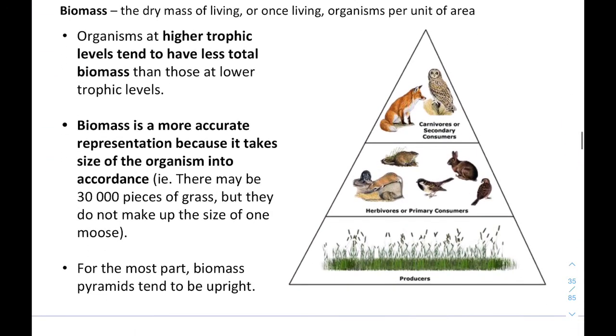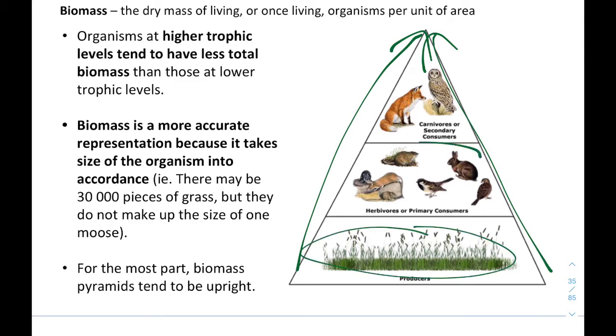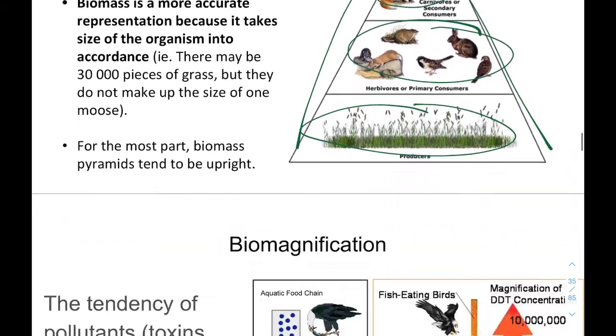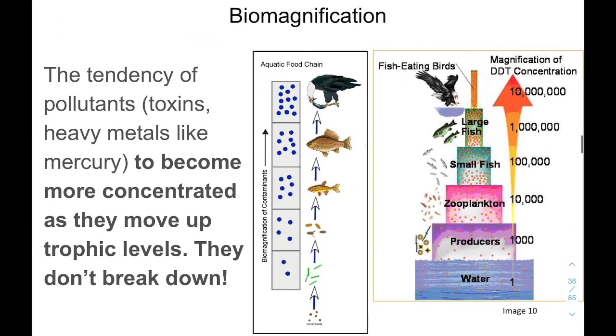If we do by biomass, this is almost always the same shape as a pyramid of energy. That's because we store energy in chemical bonds. We store energy in the bonds between amino acids, or the bonds between sugars, or the bonds between any of our macromolecules. And that results almost always in a pyramid that is big at the bottom, small at the top, in terms of mass of material here compared to mass of material there compared to mass of material there. There are a couple of examples in the world where it seems like this law isn't being followed, but I would wager that there's actually just a problem with measurement, and they are pretty rare anyway.